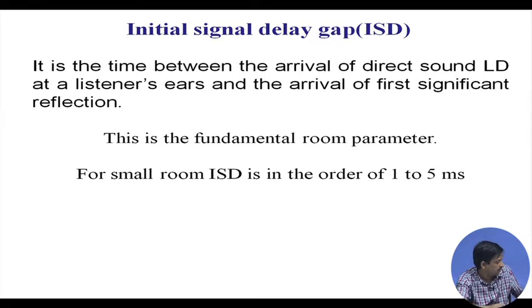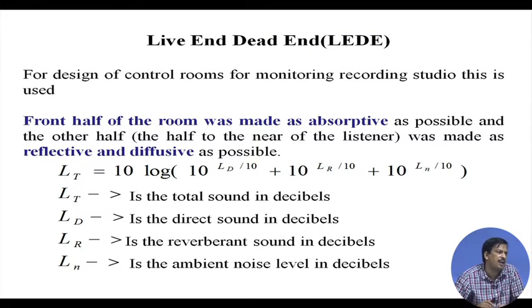Okay. Now, there is another parameter, live end and dead end. For a small room, this parameter is very useful. Live end and dead end. It is used for the design of a control room for monitoring in a recording studio. So, the front half of the room is made as absorptive as possible and the other half is made reflective and diffusive. So, in a small room, the front half is absorptive and the other half is reflective.